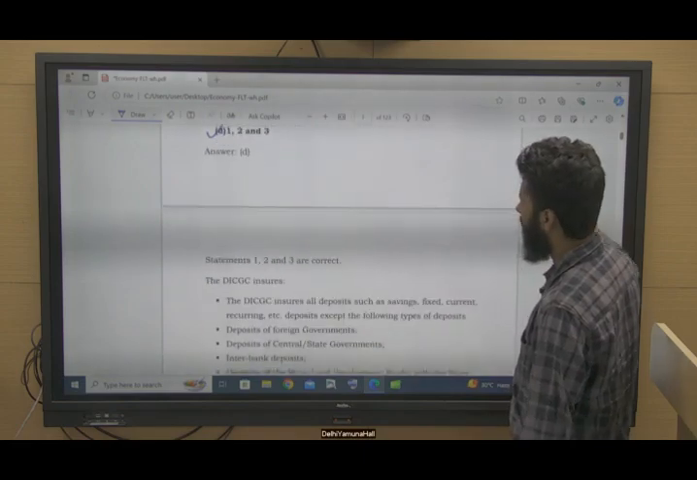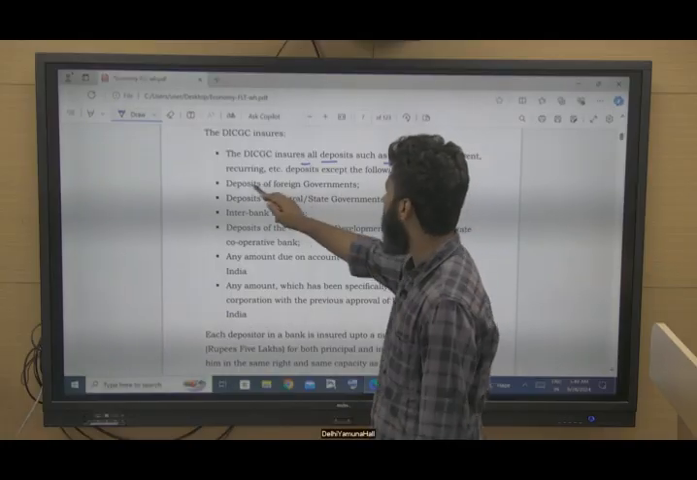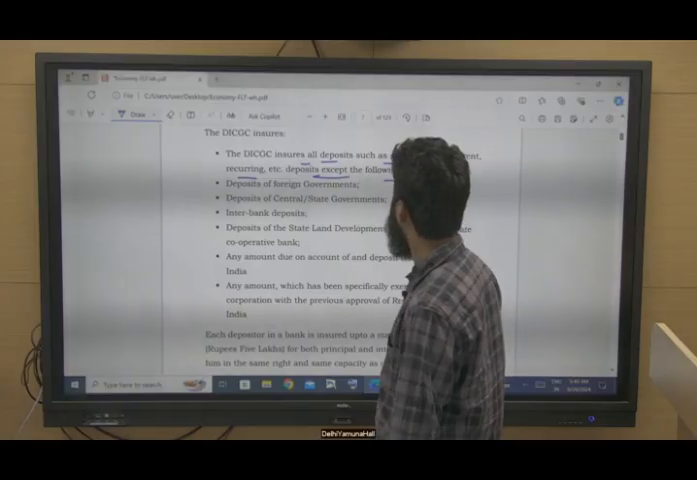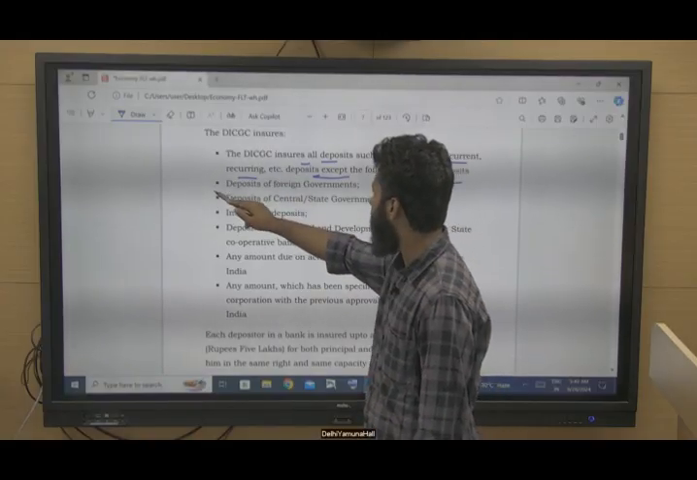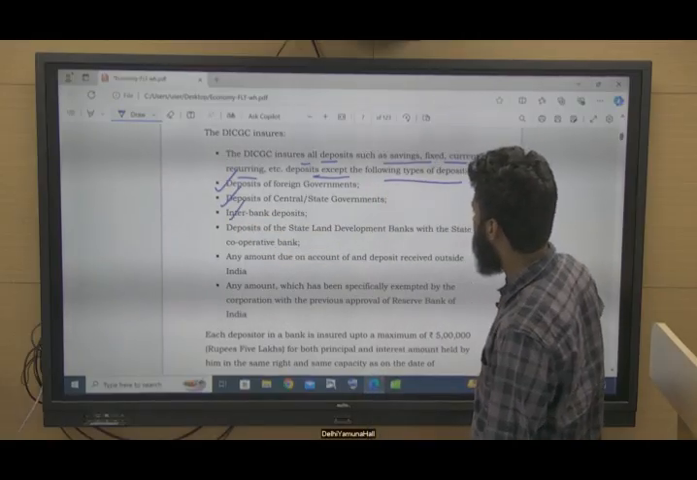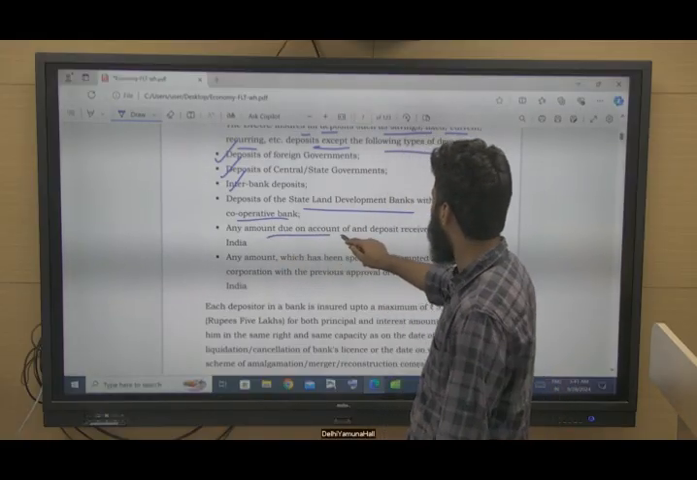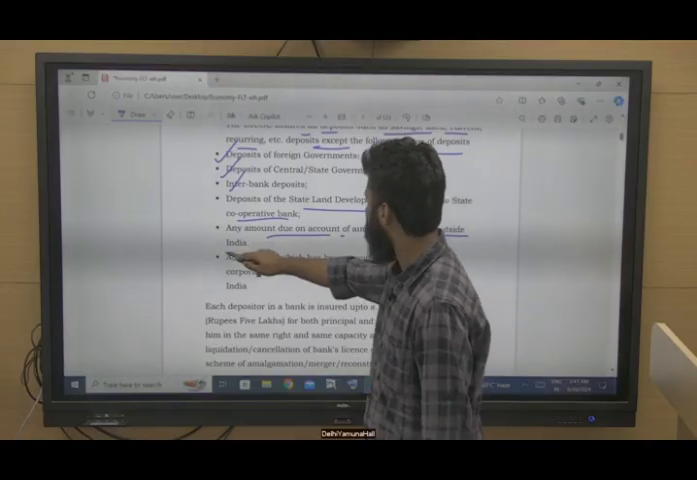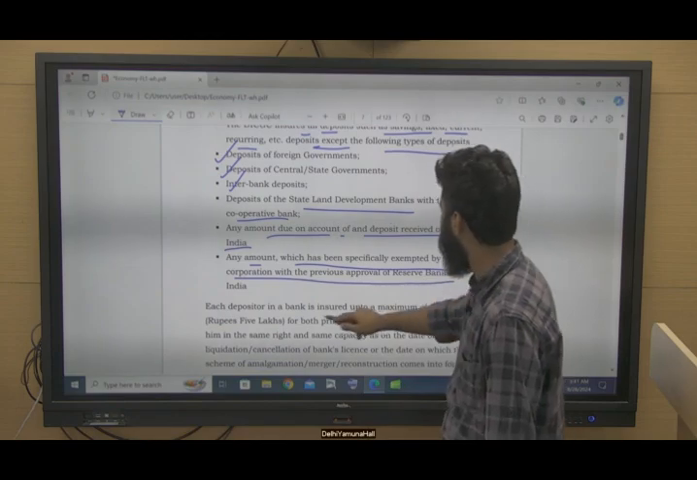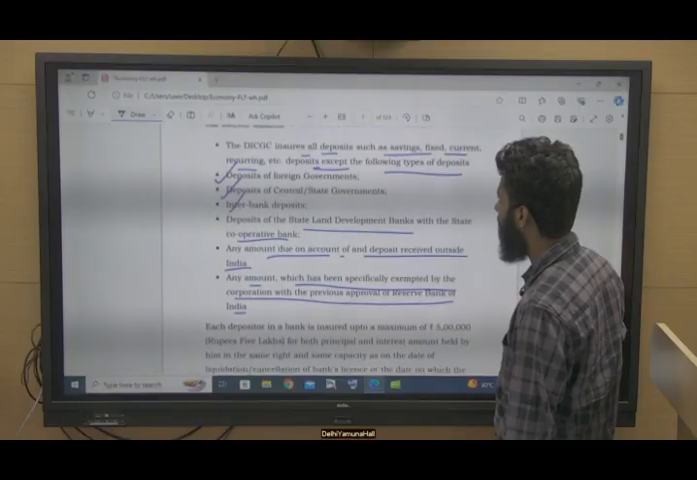So it is with respect to insurance of deposits. So this is the list. DICGC insures deposits such as savings, fixed, current, recurring, etc. It does not accept the following types of deposits. For example, deposits of foreign governments, deposits of central banks, interbank deposits, deposits of state land development banks with the state cooperative bank, any amount due on account of deposits received outside India, and any amount which has been specifically exempted by the corporation with the previous approval of the Reserve Bank of India. And for individuals, 5 lakh rupees, right?